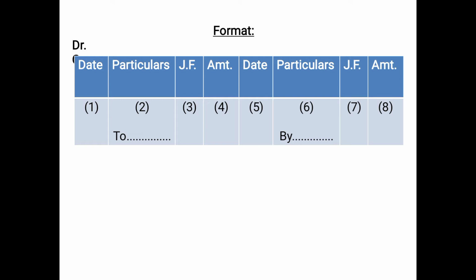Then one thing which is very important, you should remember that whatever we write or whatever we post on the debit side of the ledger account, that starts with the word to. And whatever we write or post on the credit side, on the right hand side of a ledger account, that starts with the word by. That is the rule. If you do not write this, your marks will be deducted. So repeating again, whatever is posted on the debit side of a ledger account starts with the word to, and whatever is posted on the credit side, on the right hand side, starts with the word by.